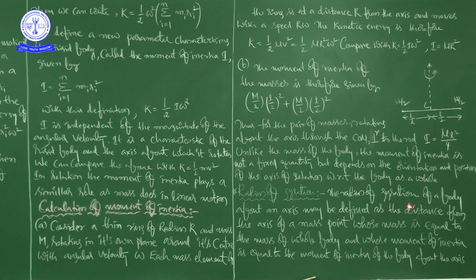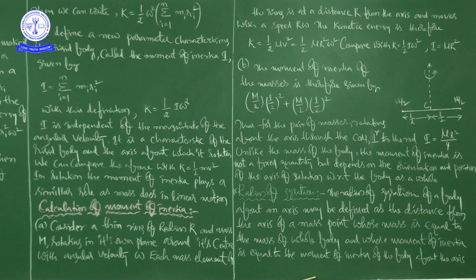The radius of gyration of a body, this definition is important. If you stress this definition, you can easily understand what is radius of gyration. The radius of gyration of a body about an axis may be defined as the distance from the axis of a mass point whose mass is equal to the mass of the whole body and whose moment of inertia is equal to the moment of inertia of the body about the axis, okay, right.